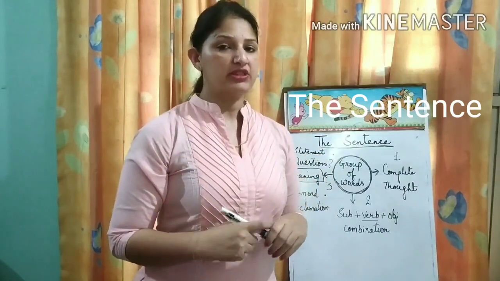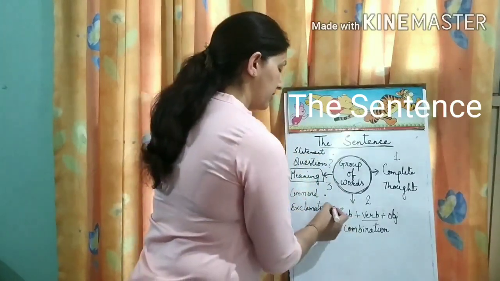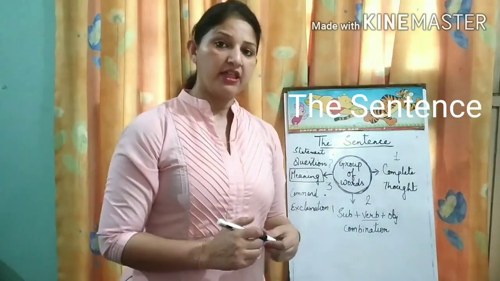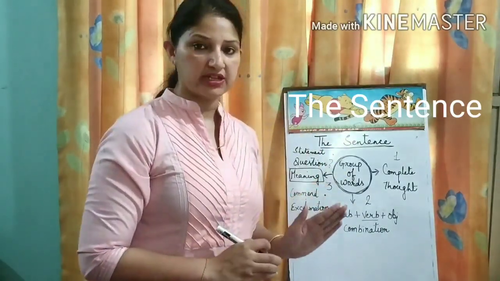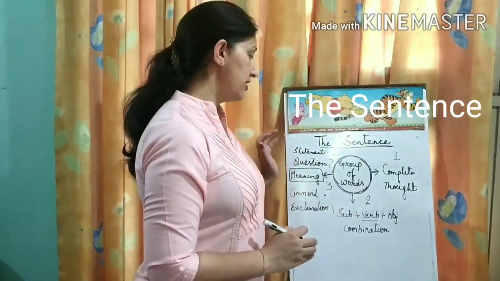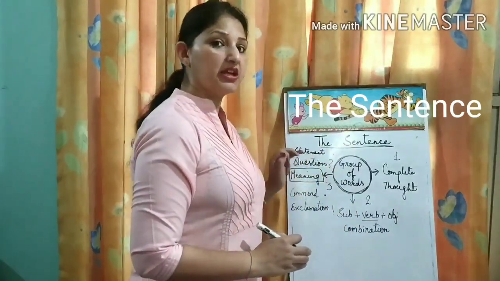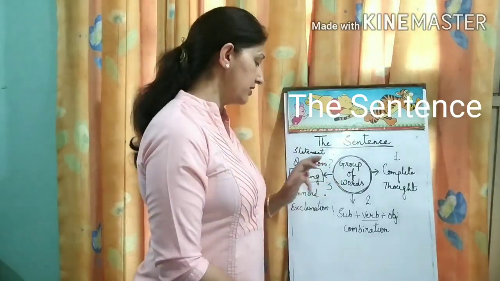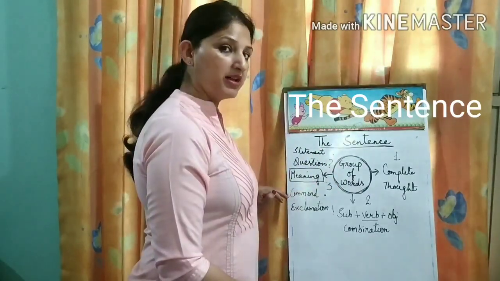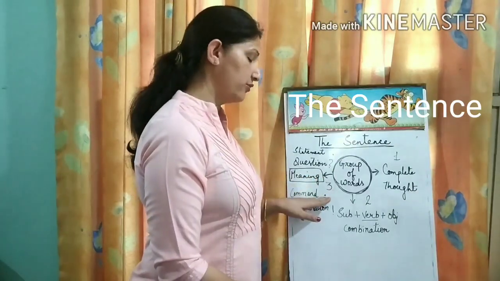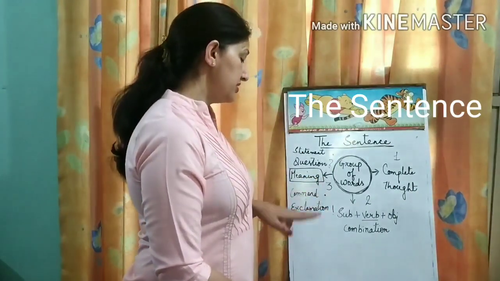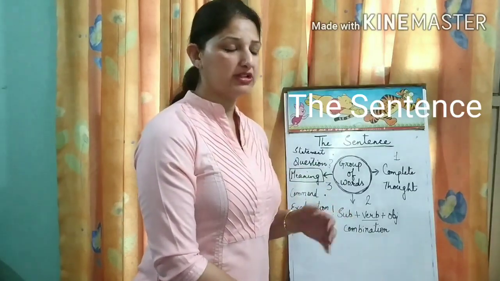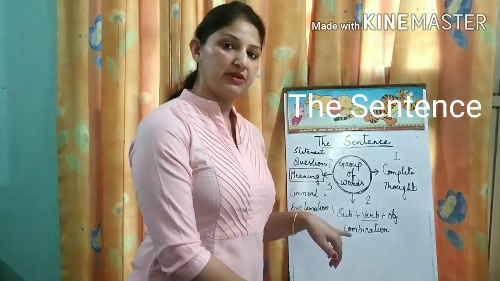It ends with an exclamation mark. So these are the different types of sentences. They always start with a capital letter. Statements end with a period or full stop, questions end with a question mark, imperative sentences again end with a full stop, and exclamations, the expression of feelings and thoughts, end with an exclamation mark.